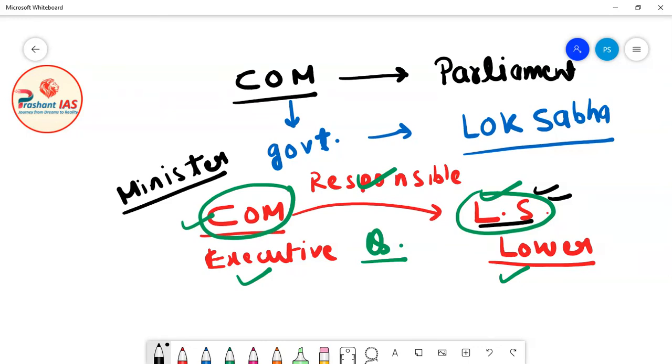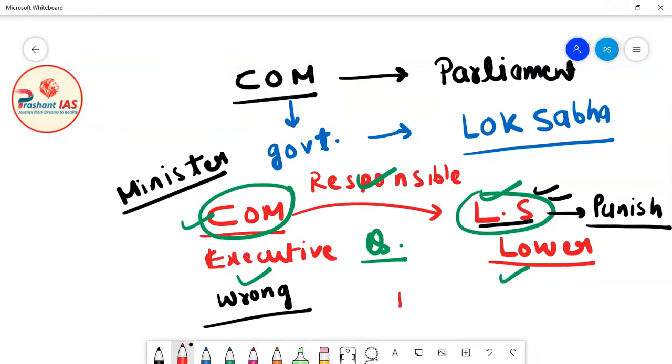Lok Sabha also has the power to punish the Council of Ministers. If any work of the Council of Ministers is wrong, if Lok Sabha is not happy with their works, then Lok Sabha can remove the Council of Ministers. Then we can say that the government has fallen. So all the ministers are collectively responsible.